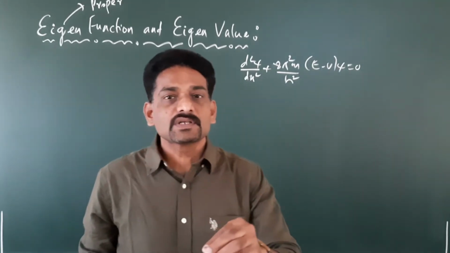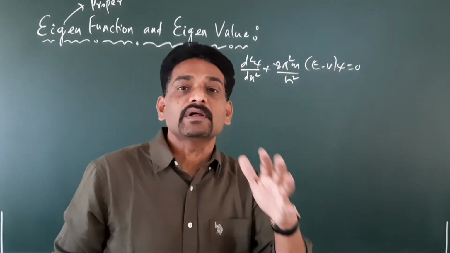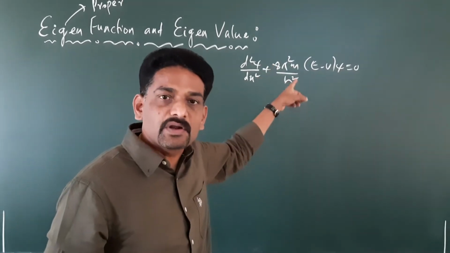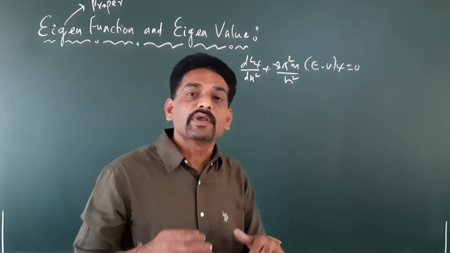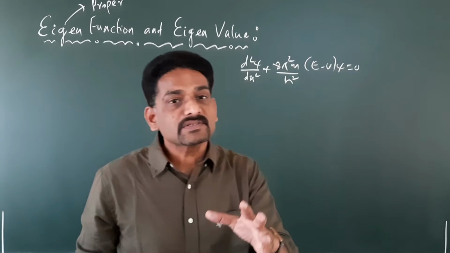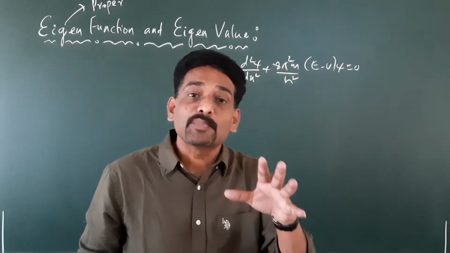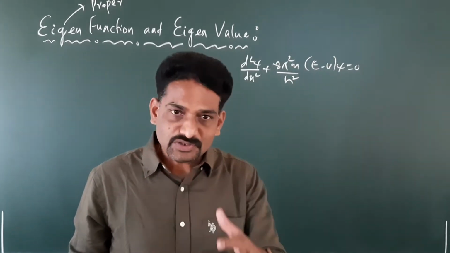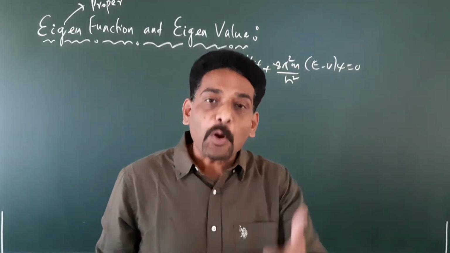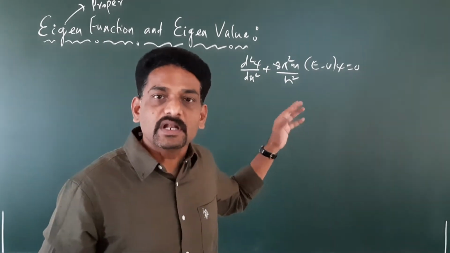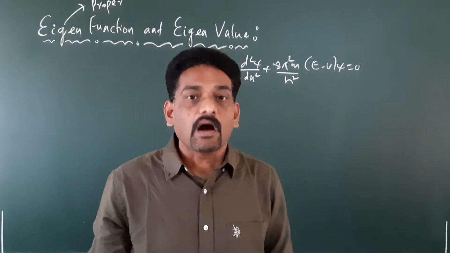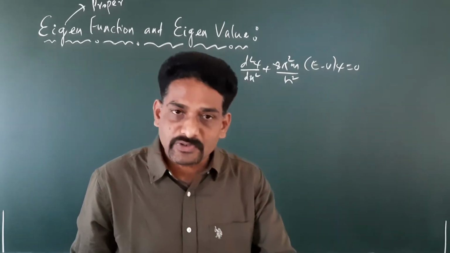But all the solutions will not be what are known as proper solutions. I will repeat, when we solve the second order differential Schrodinger equation, we get n number of solutions, not one, we get many solutions. But all the solutions cannot be called proper solutions. Only few solutions are going to be the proper solutions of that Schrodinger equation. So, which solutions are going to be proper? On what basis do we call them proper solutions?